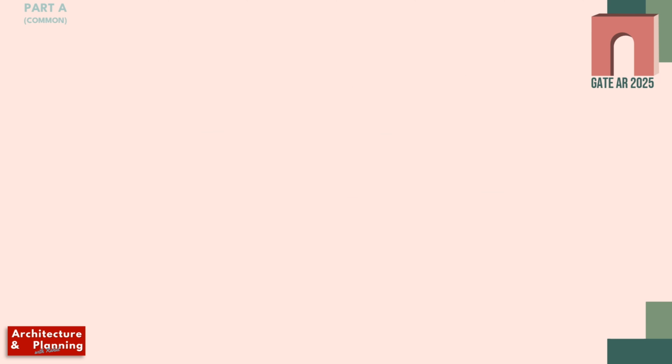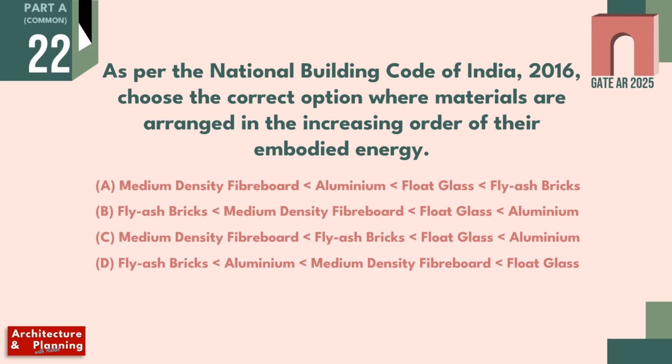Let's move to question number 22. As per the NBC code of 2016, choose the correct option where materials are arranged in increasing order of their embodied energy. And what is embodied energy?